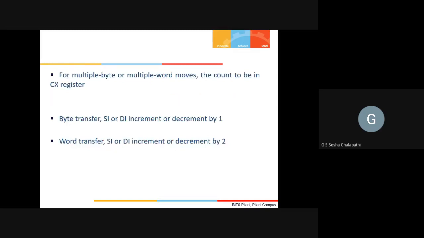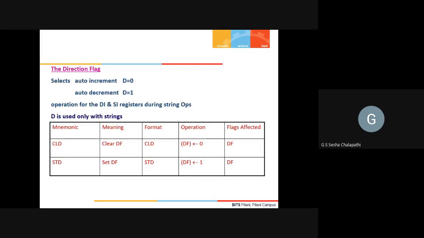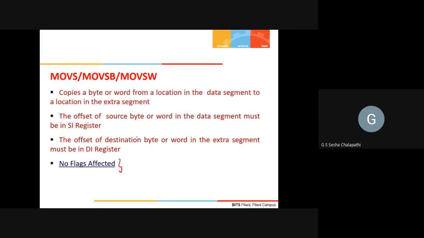Let us take one example here. The syntax will just be MOVSB. There is no operand, there's nothing, because by default it will take the source from the SI pointer. SI will point to the source location and DI will point to the destination location. So you do not need any operands as such. I just say MOVSB and MOVSW.